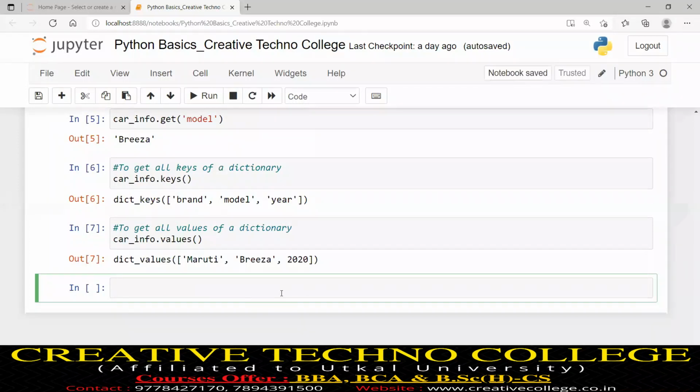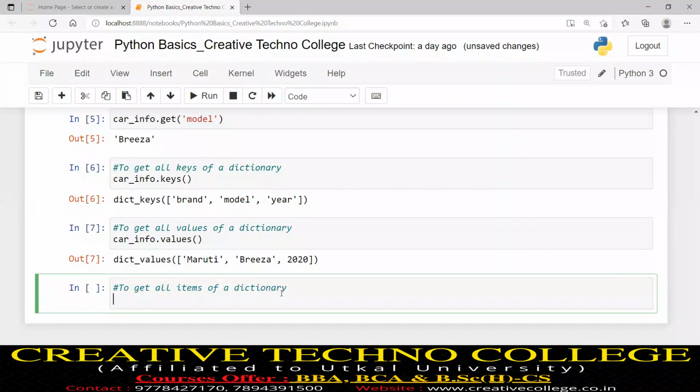Okay, clear. To get all keys, I invoke the keys function, and to get all values of a dictionary, I invoke the values function. Suppose I want to get all items, there is a function, items. Just to see, I will write car_info.items. Items is a built-in function.